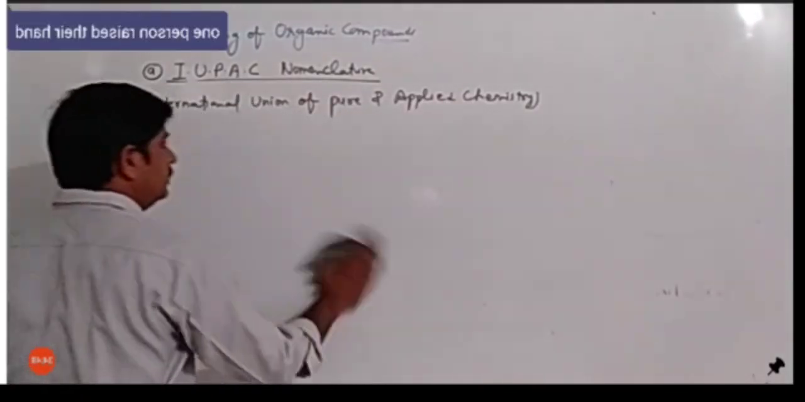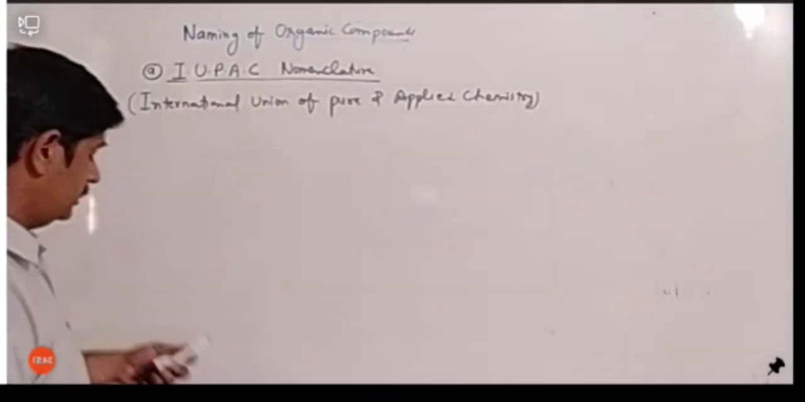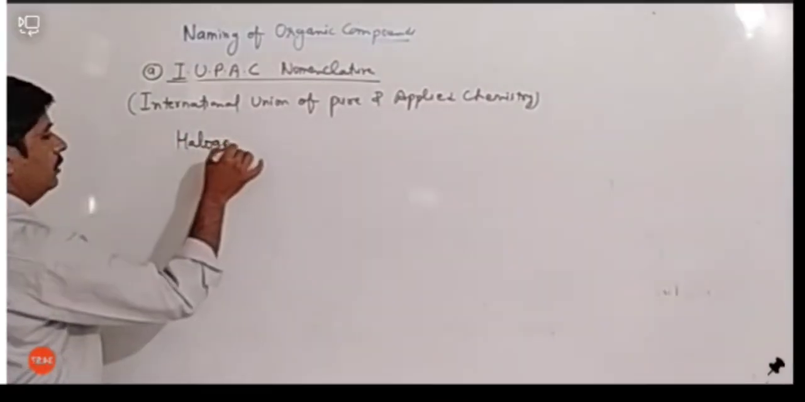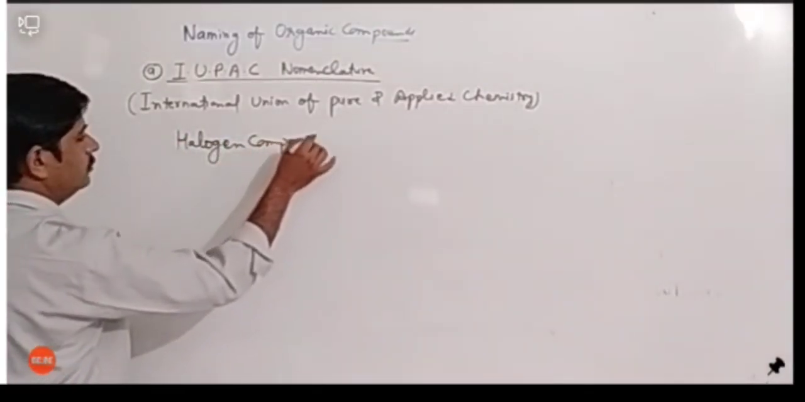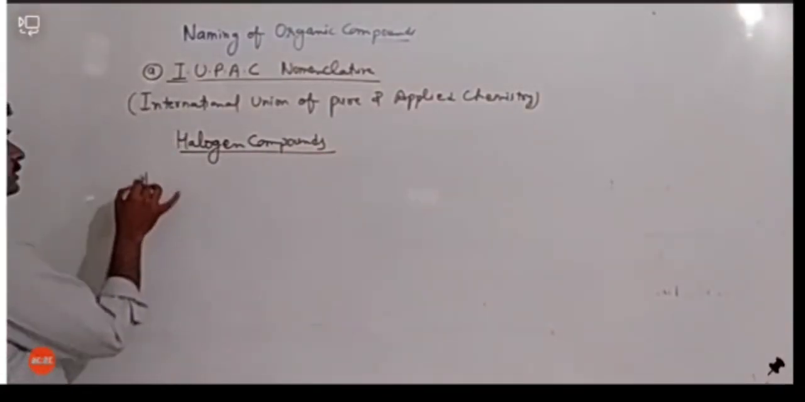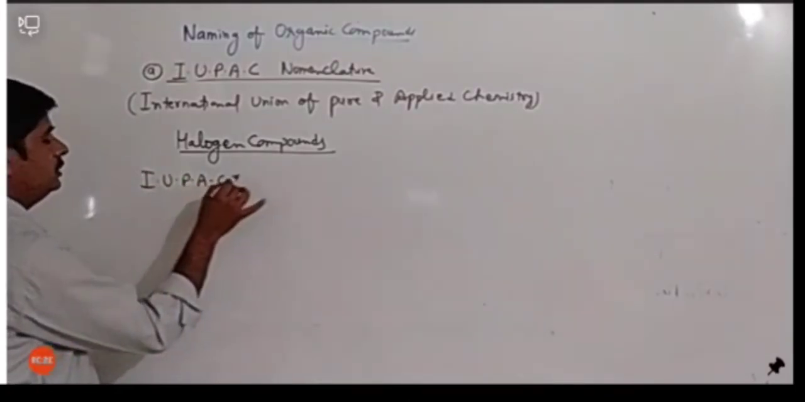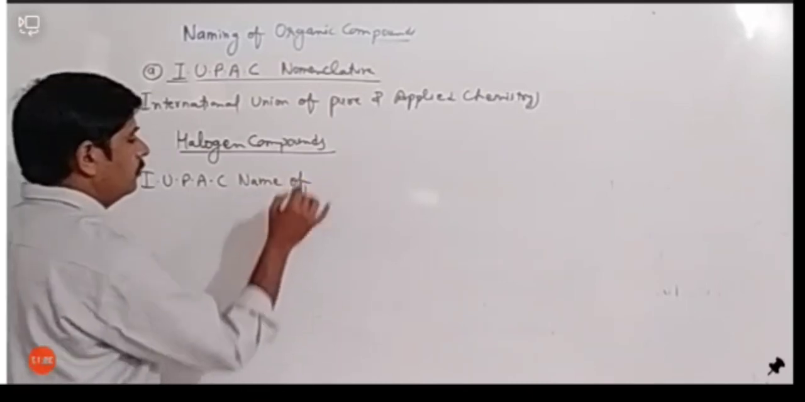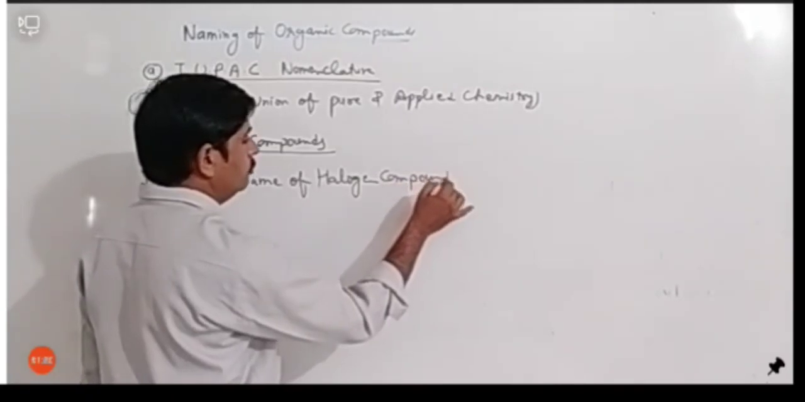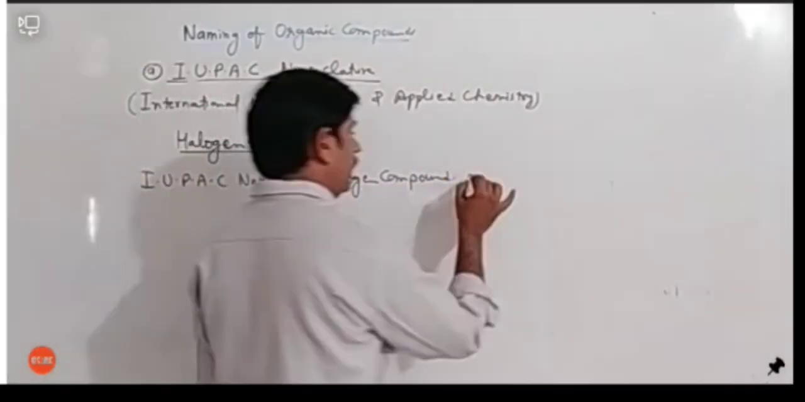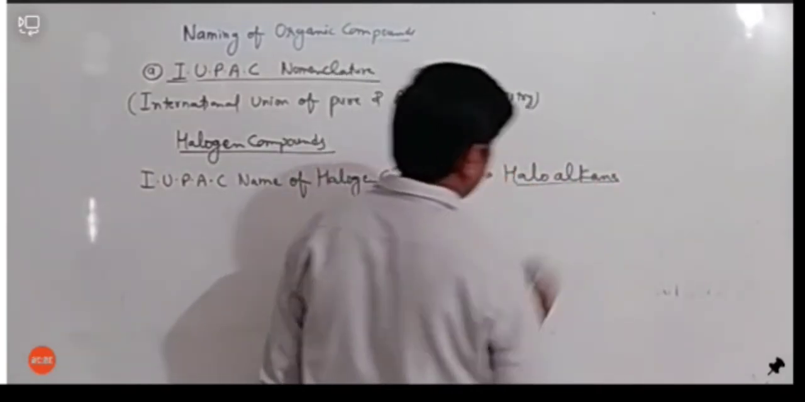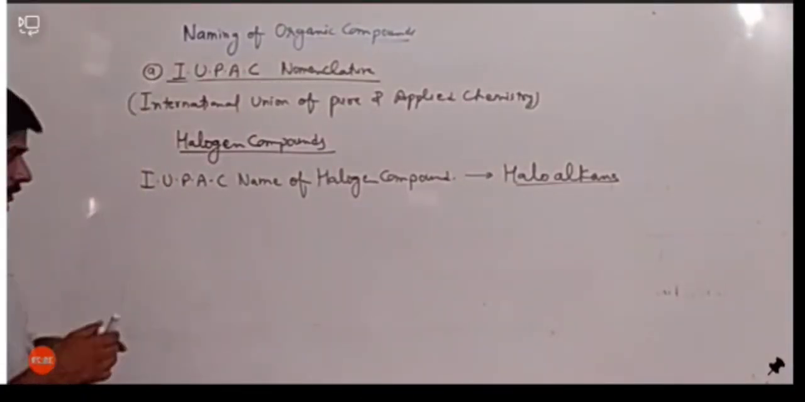Right now we can take the example of halogen compounds. Halogen compounds are those compounds which have a halogen: fluorine, chlorine, bromine, iodine. So let's see the IUPAC name of halogen compounds. The IUPAC name is haloalkane, it's very simple. Remember, in this we write the halogen first. It is called haloalkane.